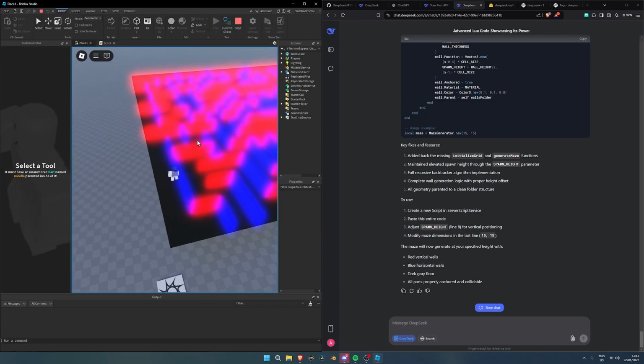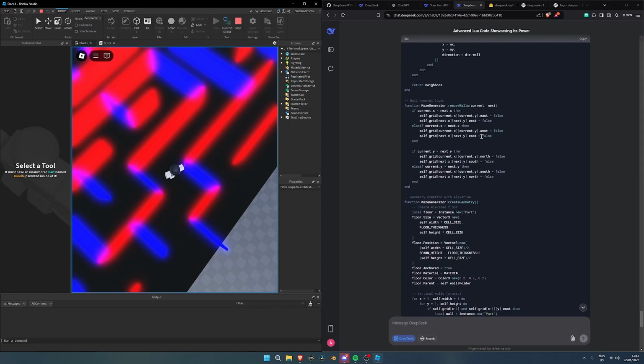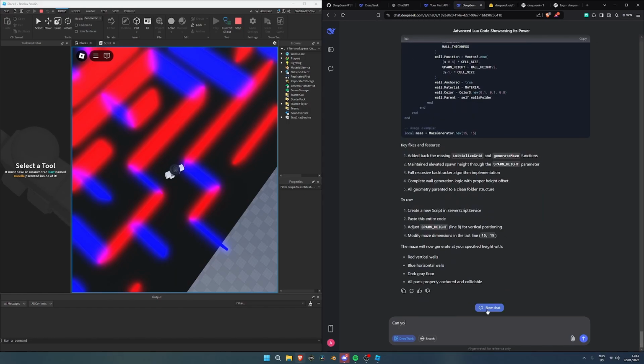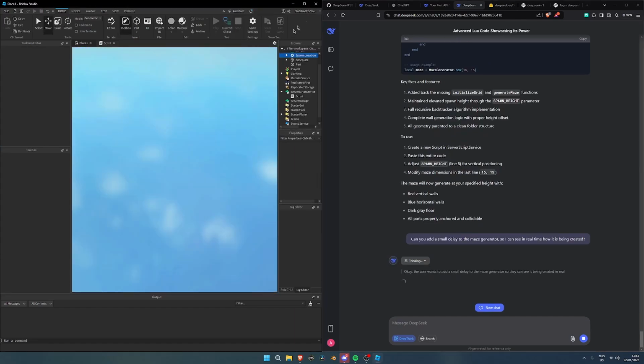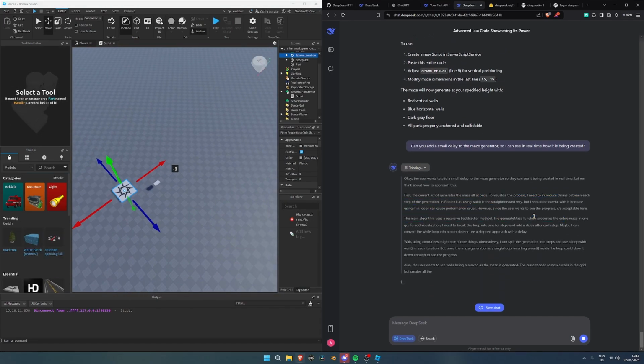Great. Now, I guess this is where you start. So I feel like, does it use math.random? Remove walls, get unvisited neighbors. Okay. Can you add a small delay to the maze generator so I can see in real time how it is being created? So this is actually going to be really cool once we actually see the visual process.